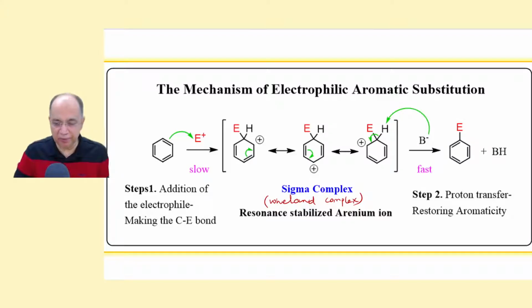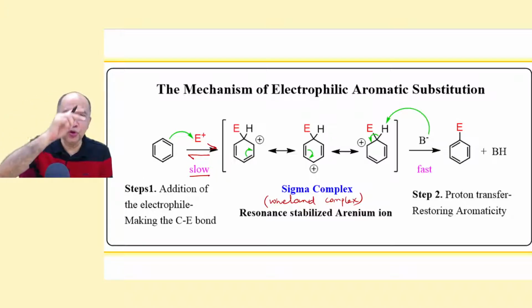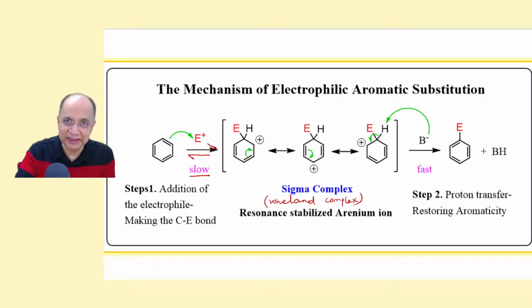Now, the first step, as I have pointed out a mistake here, I will rectify. This first step is slow and is not shown by an equilibrium sign. This is the slow step. Every slow step is shown by a reversible sign, a double-headed arrow. And the second step is fast.